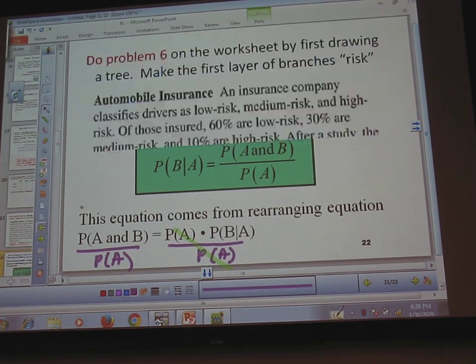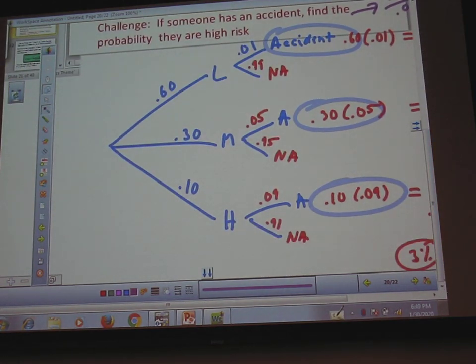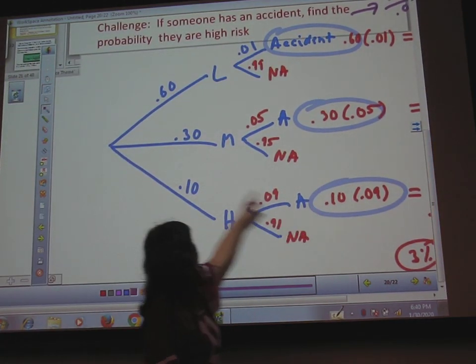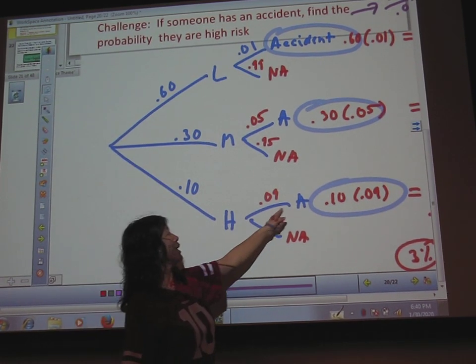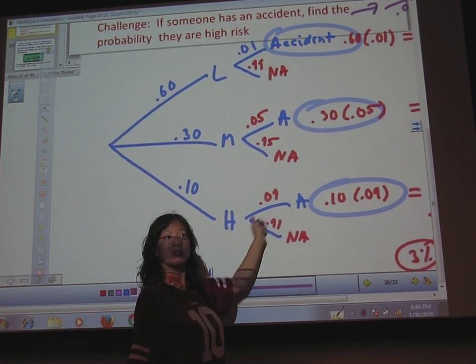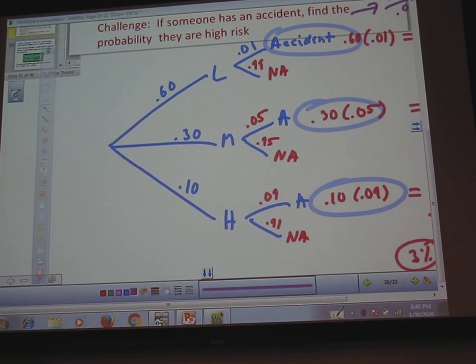Okay, you guys are like, what? How did I find this number? Probability you're high risk multiplied by the probability you had an accident given you're high risk. Yeah? So would that be the probability of B given A part? Yeah.